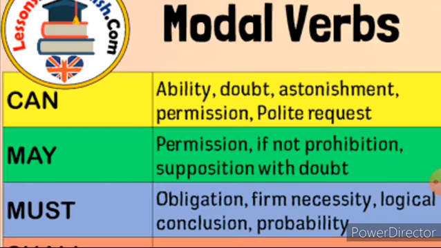The next is may, which we use to suggest something that is possible but not certain. The next modal verb is must, used to express certainty or something that is very likely.